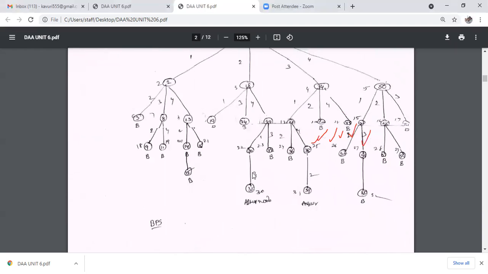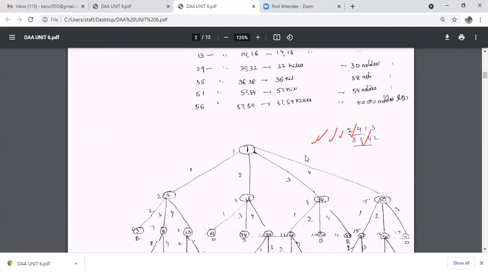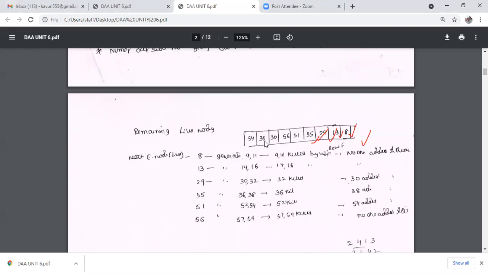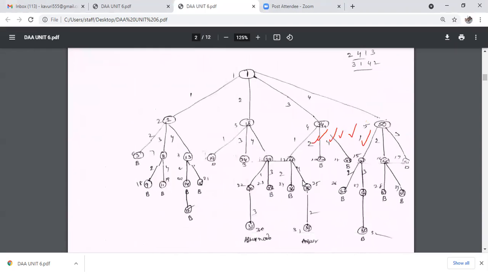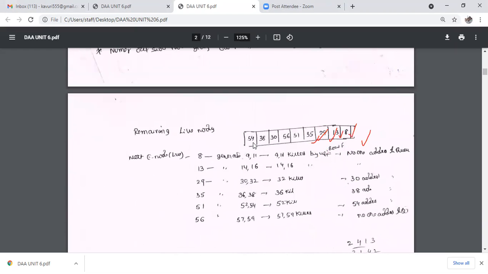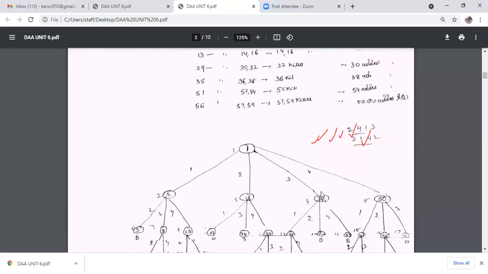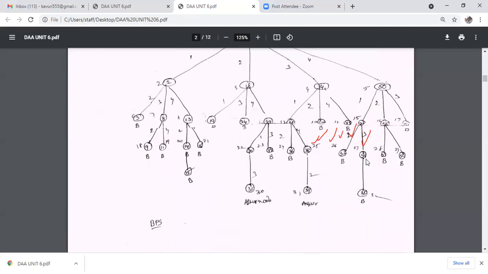And next live node is the 35 node. The 35 node generated children. 38 is added in the queue. Next live node is 51. 51 generated children 54, 56 and 52; 52 does not satisfy the criteria function, and 54 is added in the queue.